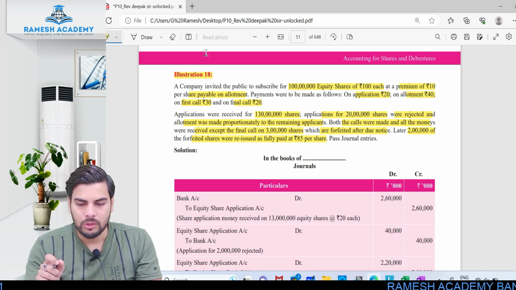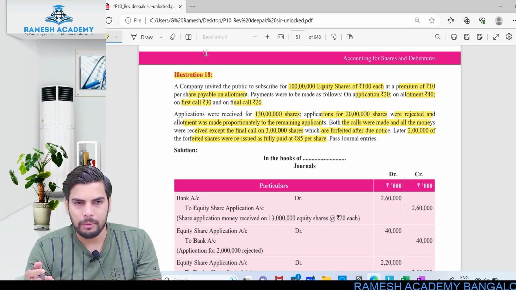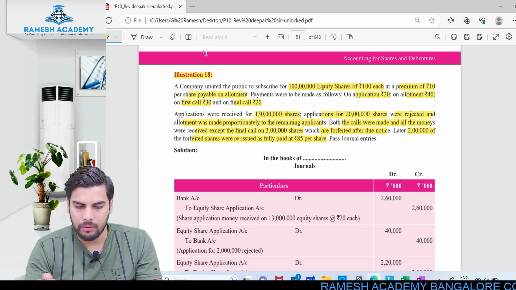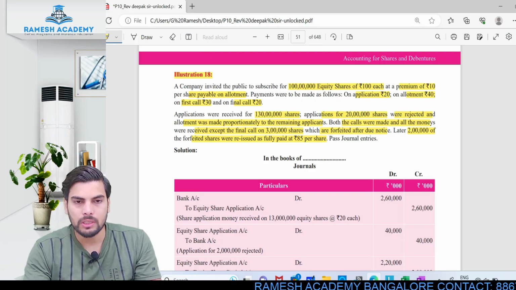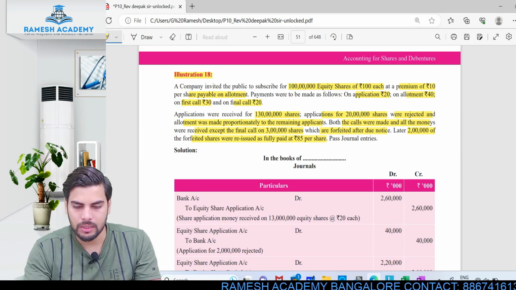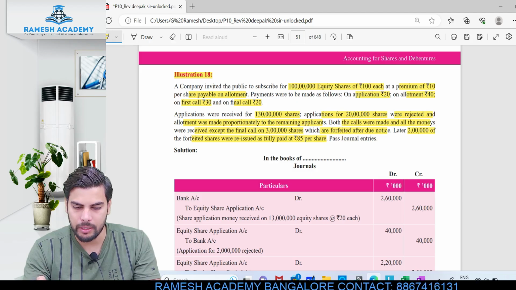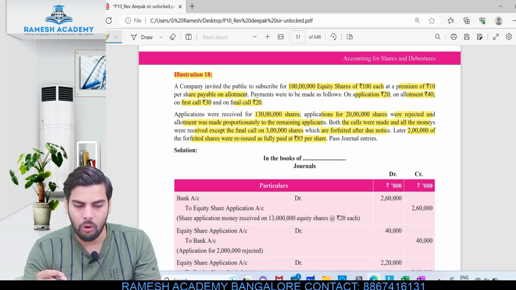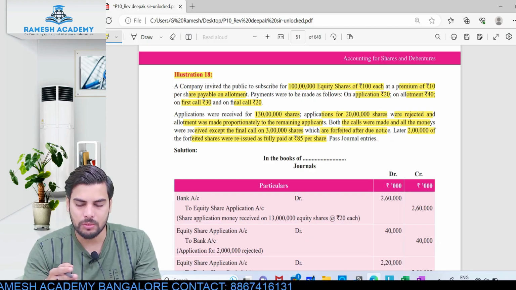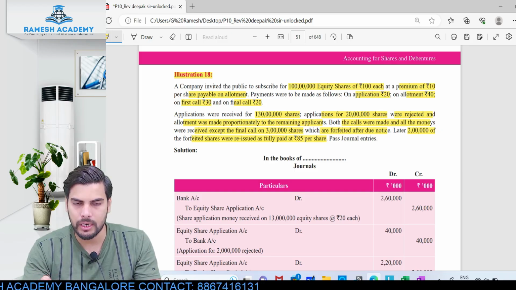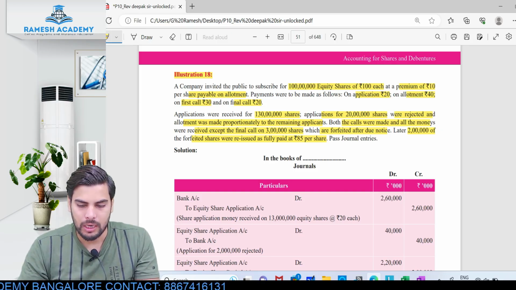Clear? And how exactly the company will be dealing with it has clearly been given. So what are they telling? Applications were received for 130 lakh shares, applications for 20 lakh shares were rejected and allotment was made proportionately to the remaining applicants. Both the calls were made and all the money was received except the final call to the extent of 3 lakh shares which are forfeited, okay, after due notice. Out of these 3 lakh shares which are forfeited, 2 lakh we are reissuing at 85. Okay, so let's pass the journal entry.